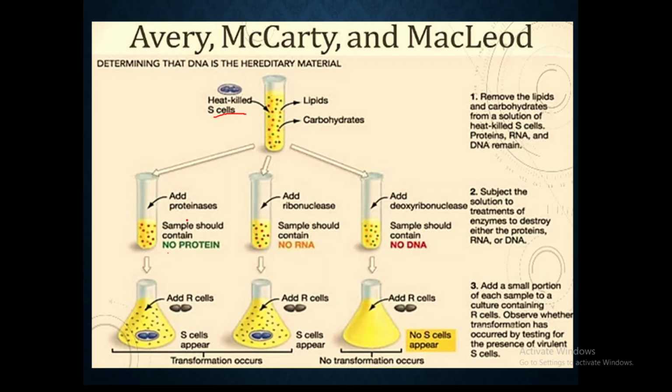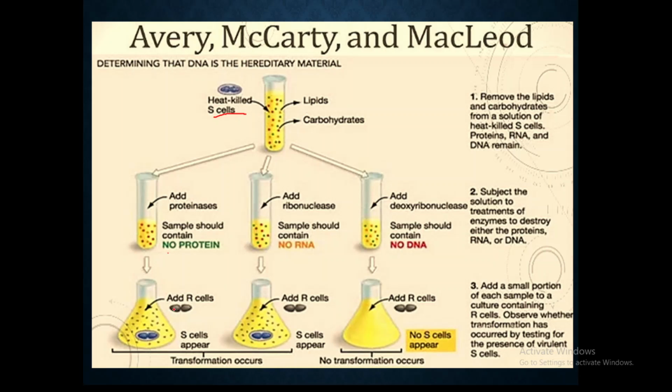So they removed protein first. They added the proteases, which are the digestive enzymes for proteins. Proteins are digested by the proteinases, which means that all the biomolecules are present except the protein. They added the R cells to these heat killed S strain molecules, and the R cells transformed into the S cells, which means that the protein was not involved in the transformation. Even without protein, there is a transformation occurring here.